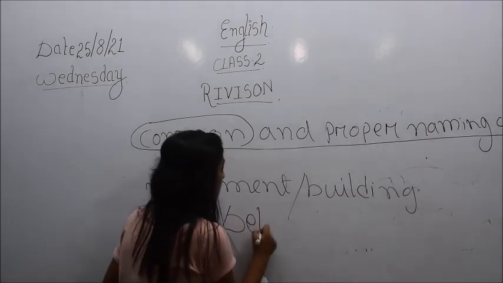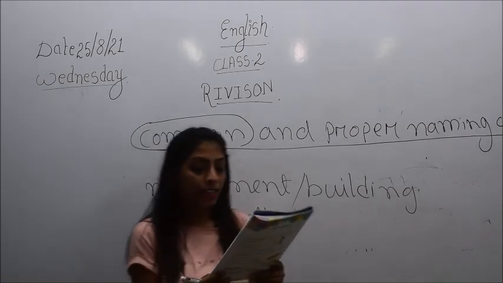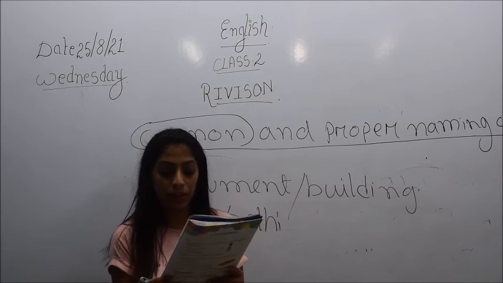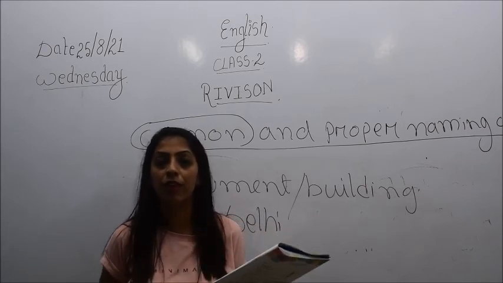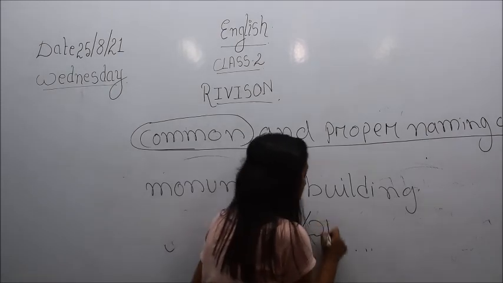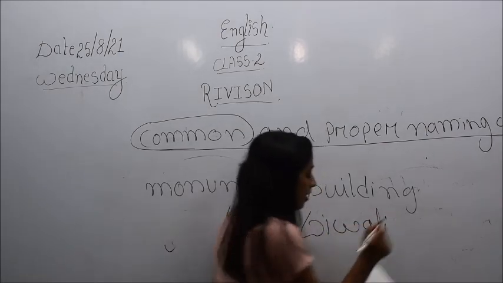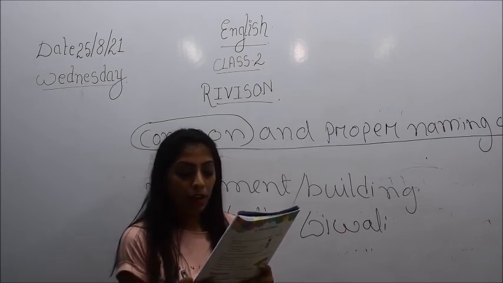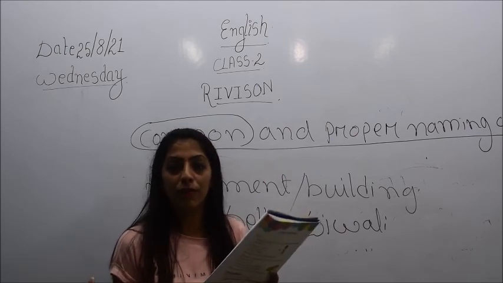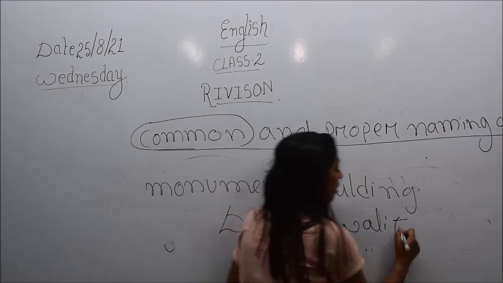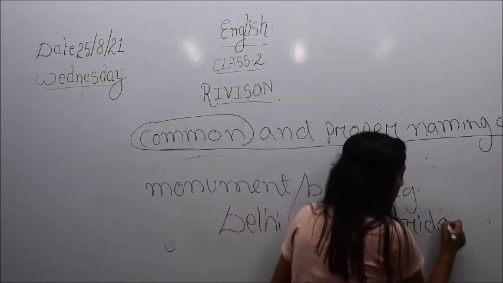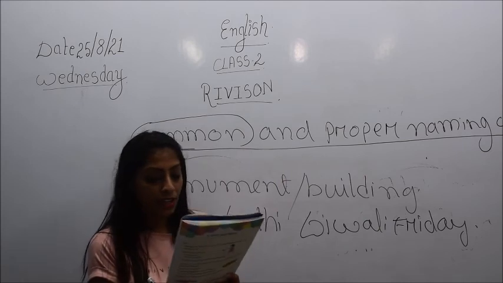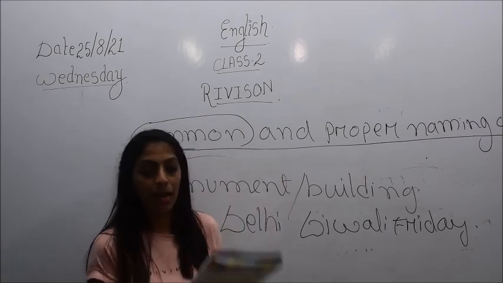The next, dash is also called the festival of light. So what is the festival of light? That is Diwali. And next is dash comes after Thursday. So what comes after Thursday is Friday. Then the last one, the last month of a year is December.